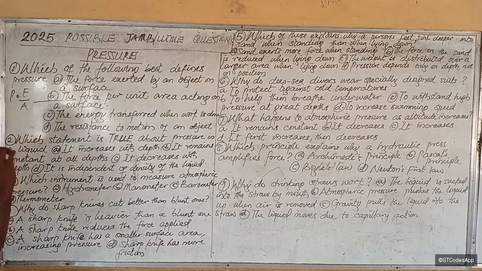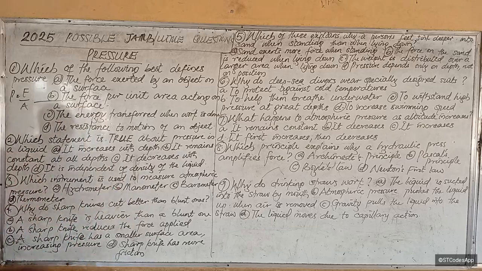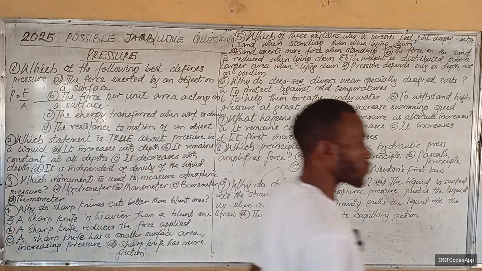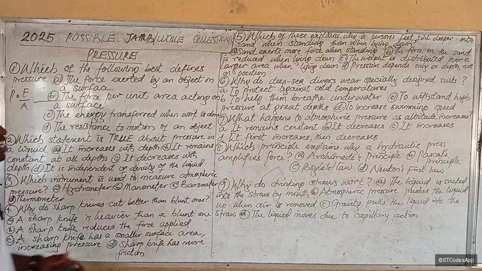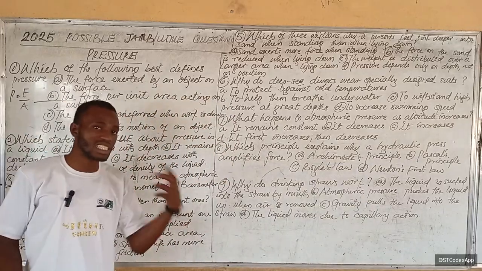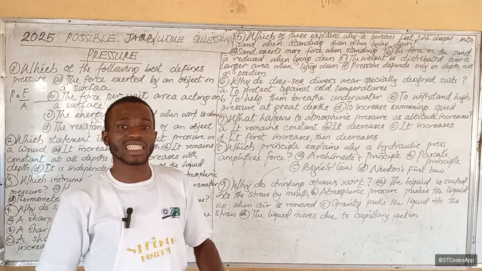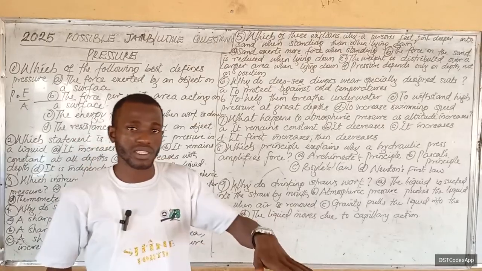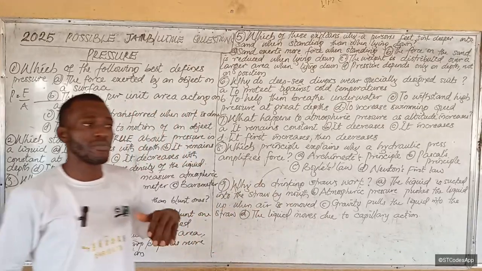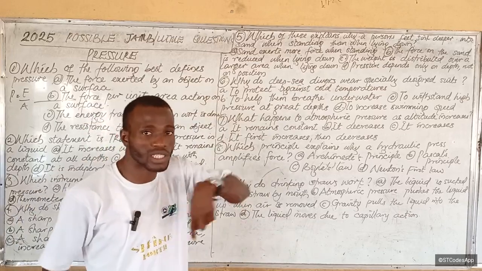Now, question number 2: which statement is true about pressure in a liquid? What are the characteristics of pressure in a liquid? We mentioned in that video that number 1, it increases with the depth of a liquid. We also said that pressure at every point of a liquid is the same throughout that point. And we also said that pressure at a point is transferred equally in all directions at that point.